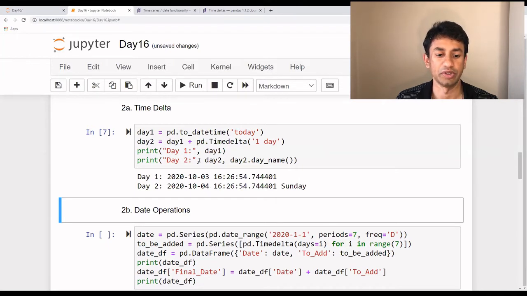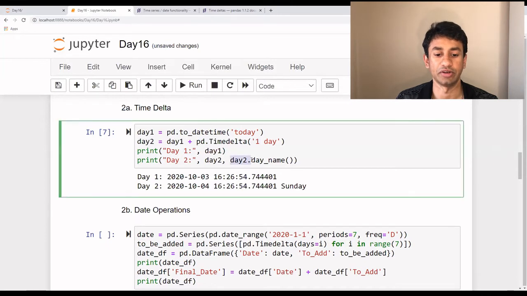And what we are doing is, in addition to the date, I'm using day2.dayname in order to get the day of that particular date. So tomorrow is a Sunday. So these are all the various options that you have. Whenever you are working on time series data, it's always good to get the day, because generally in time series data there are lots of patterns depending upon the day.